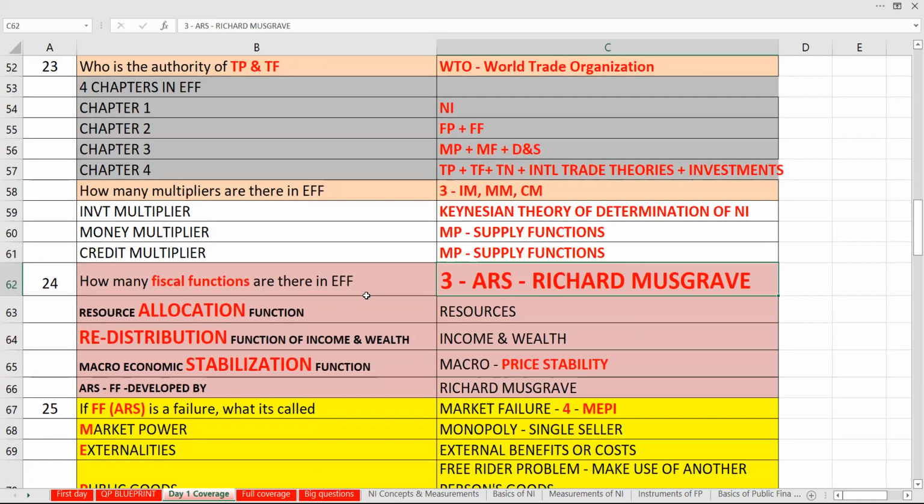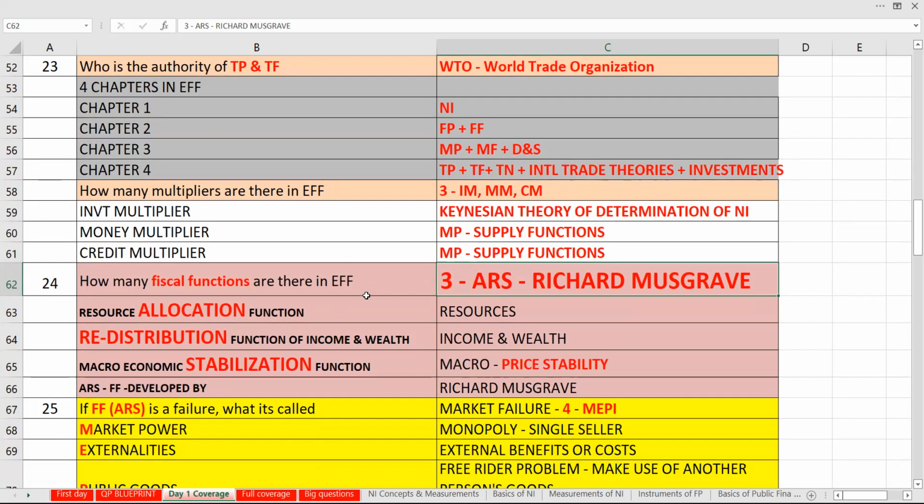How many fiscal functions are there? That means whenever you are going to run an economy, there are 3 functions which are going to be important that the government will concentrate on. What is that 3? We call it ARS. It was brought by a person called Richard Musgrave. What is A? Resource allocation function. That means A is allocation of resources.